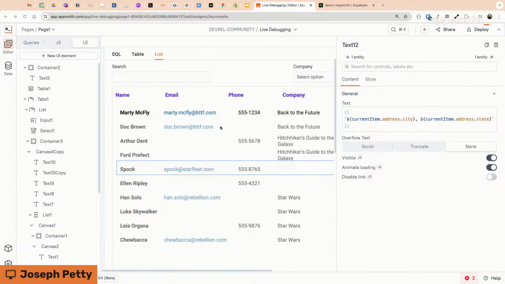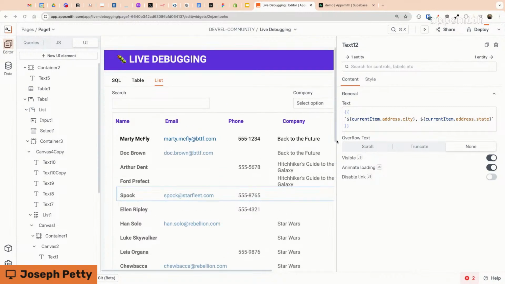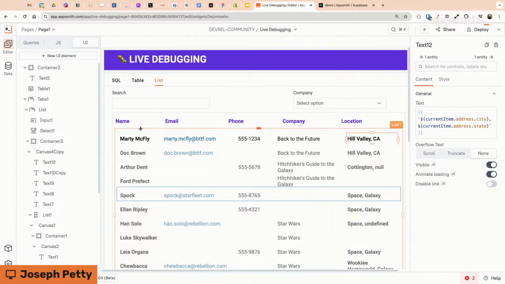I mean, this is not a table widget, so do you use a custom widget? Oh, it's just a list widget. And outside the list widget, because this is the first row of data, that's the top of the list widget. So I just have several text widgets above the list widget, and then a container around all the labels and the list to make it look like it's all one thing. The container is really just for looks, but it does help tie it together so it looks like all one widget.